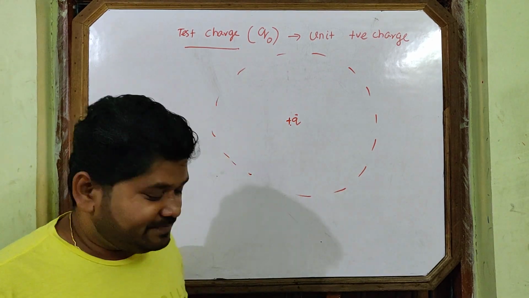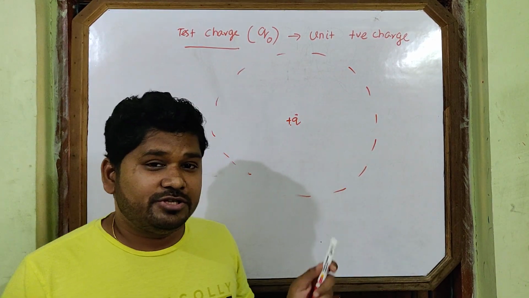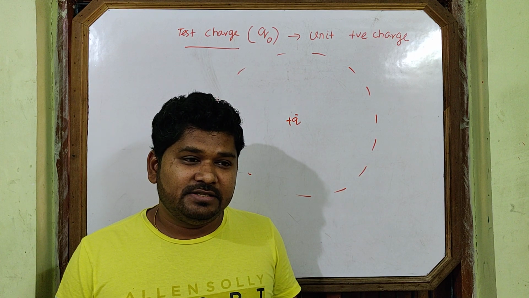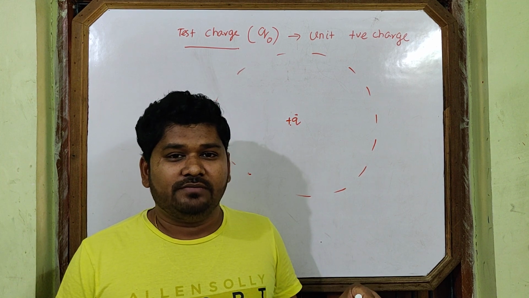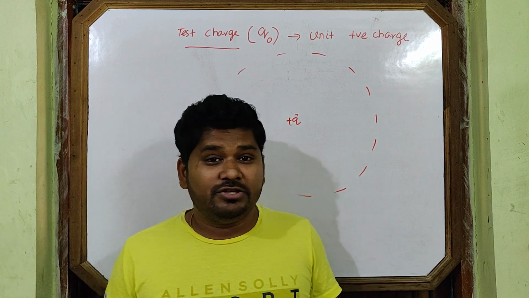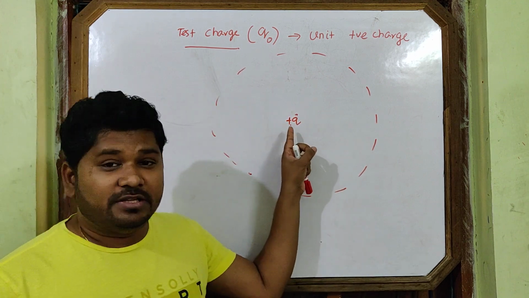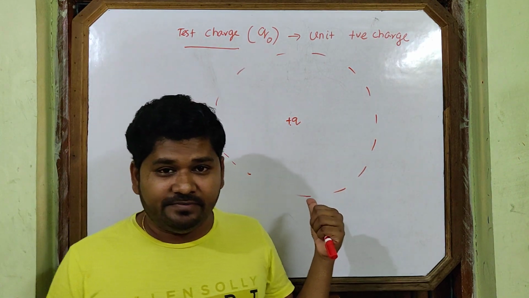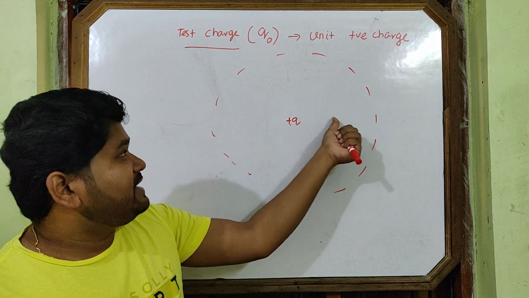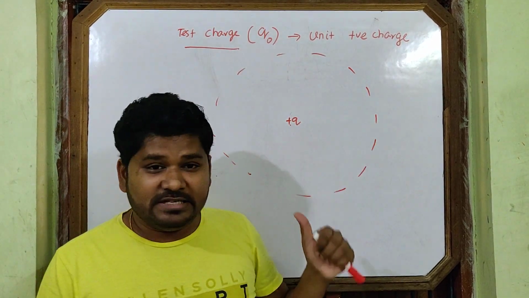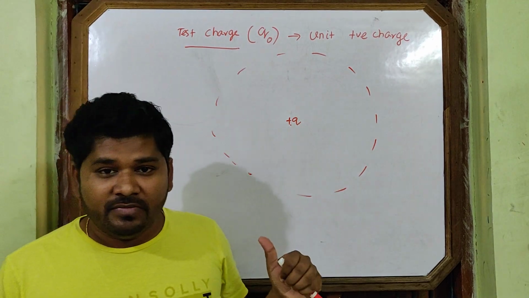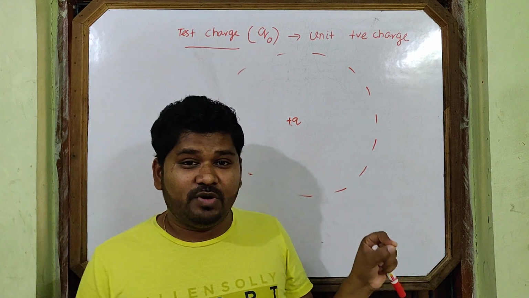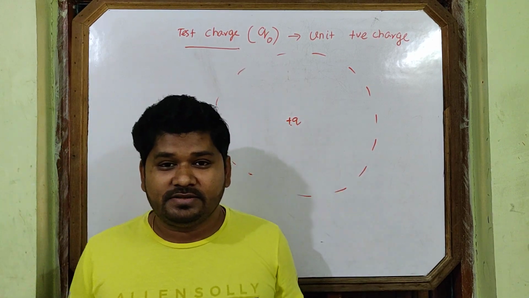It's called the test charge. Now comes one question you may face in exams. The magnitude of the test charge is infinitesimally small in comparison to the source charge. Source charge means the charge which has its own field. This is the source charge which has its field. To test its field, I will take a test charge, to find up to which region its field exists. So the test charge magnitude is infinitesimally small in comparison to the source charge.